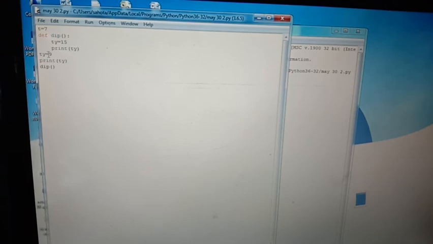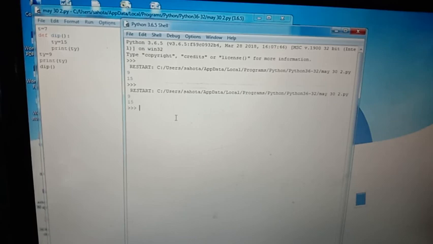And another concept, we have called this one function, and in this function we have used dip. In the dip we have already used ty. This ty is a local variable which has the value 15. Only this 15 is shown. Once again we have to run. Clear? 9 and 15. So 9 is this and 15 is this.